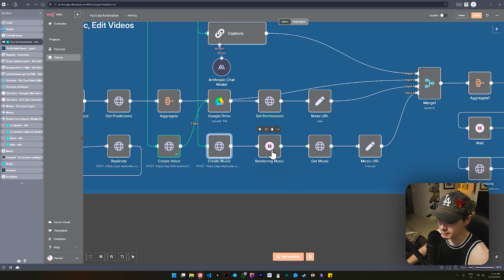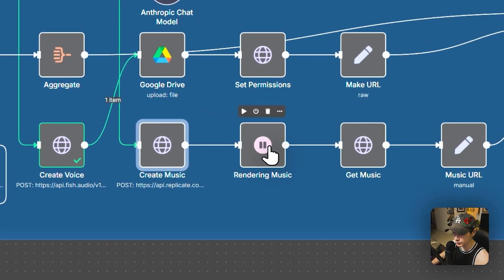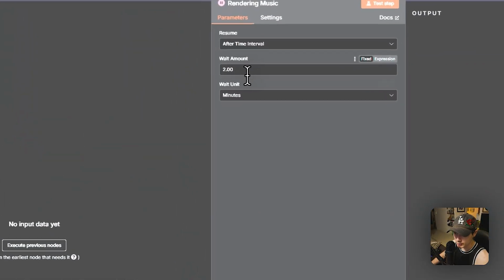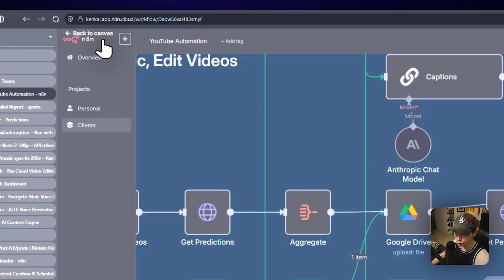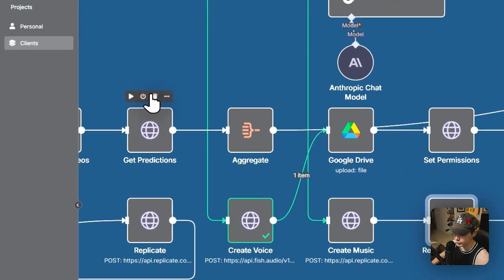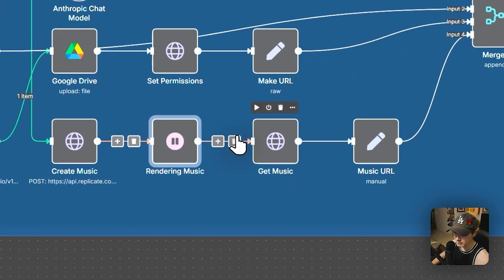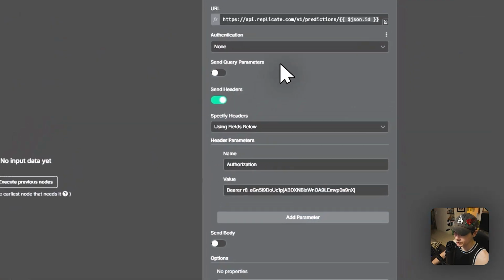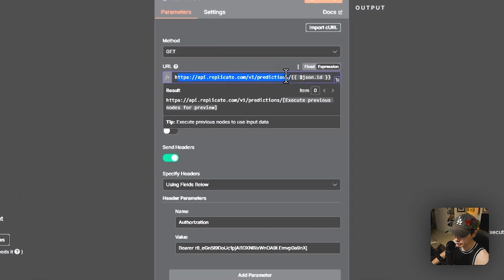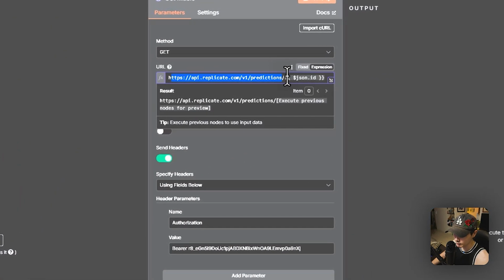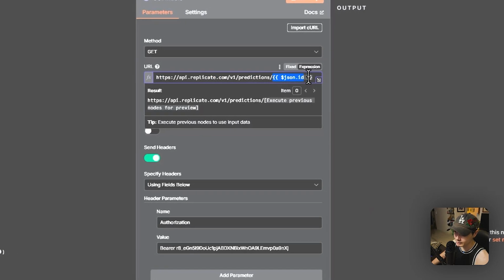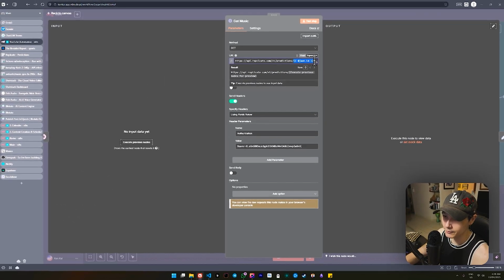And then a similar concept here. So once we are generating that music, just like we're generating everything else, we're going to be waiting. Okay. So we're going to render this music. And in this case, I'm waiting for 2 minutes before we even continue with this automation. Once we pass that 2 minutes, we're getting the music. Okay. So I'm going directly to that predictions URL endpoint right here. And then I'm using the ID. So the ID from the create music, it's going to output an ID.